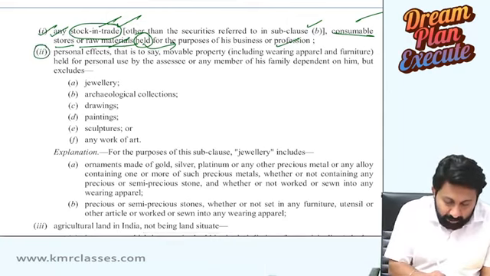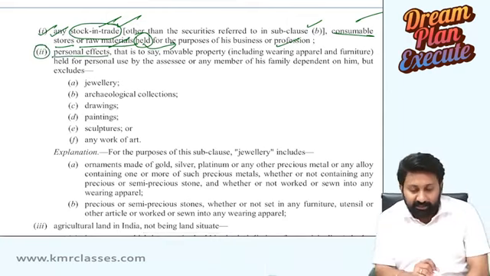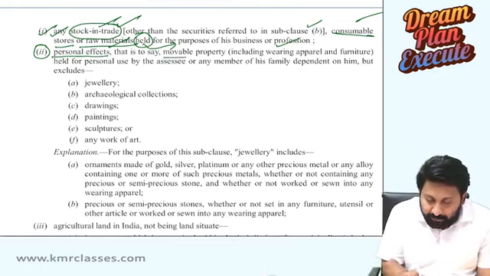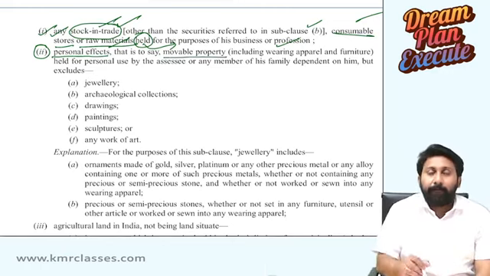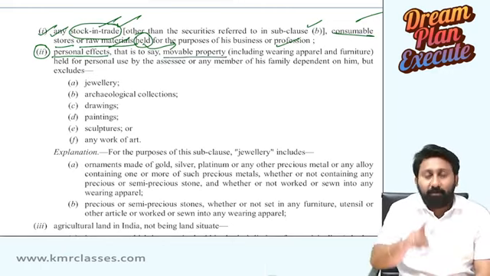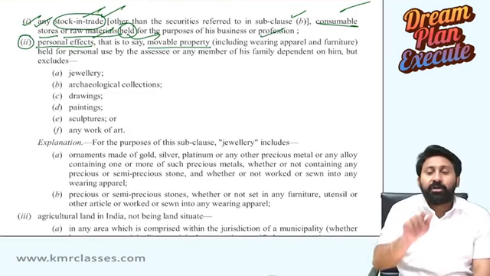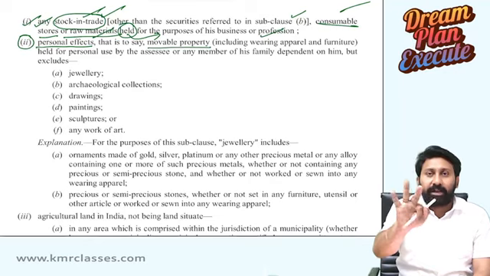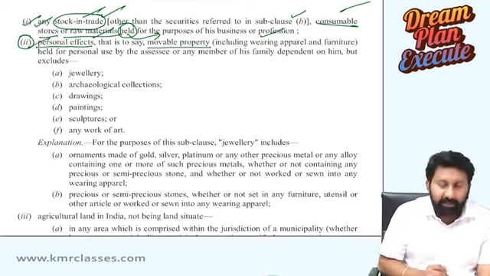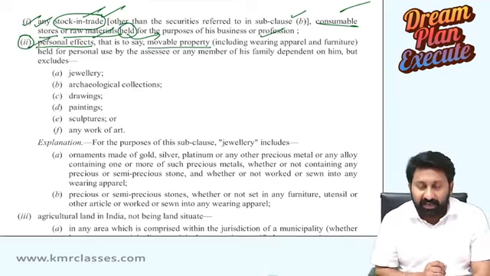Second, personal effects. That is to say, movable property. So one thing, personal effects are movable properties. We are reading included or not included. Not included we are reading. We are reading exclusions. What is the first exclusion? Stock in trade, consumable stores, raw materials. Excluded. Next, personal effects.